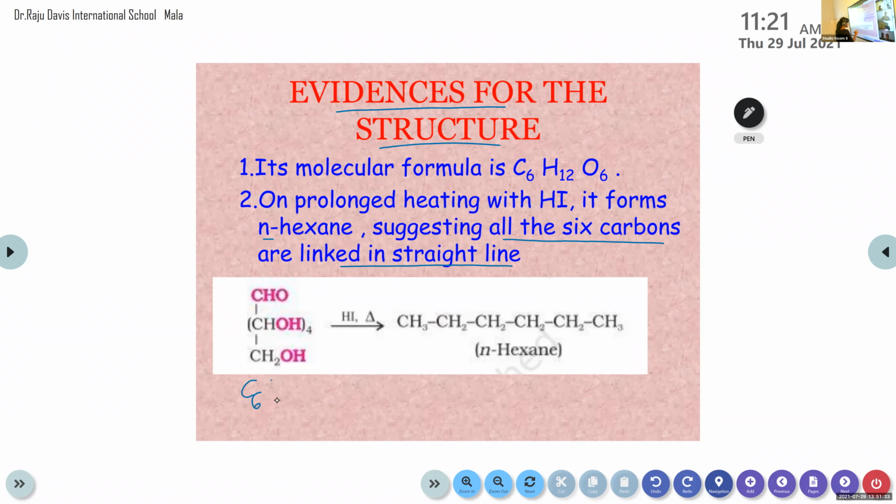C6H12O6. And actually this is the structure of glucose: CHO, (CHOH)4, CH2OH. That we can discuss in the last portion. But you can write this one. CHO, (CHOH)4, CH2OH, reacting with HI on prolonged heating, that means continuous heating, n-hexane is formed. From this chemical reaction, we can find that glucose contains 6 carbon atoms. They are in a straight line. This is clear. Second step.